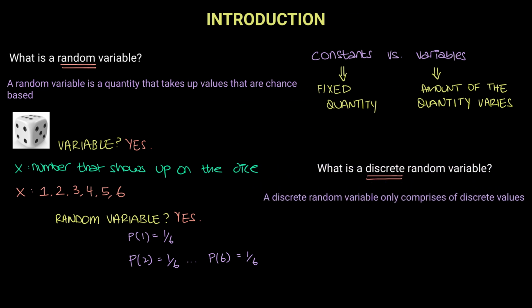A discrete random variable only comprises of discrete values. So for example, in this experiment, all these values are discrete values, which means that they are whole numbers, 1, 2, 3, 4, 5, 6. They do not have numbers such as 1.5, 1.6, etc. So a discrete random variable will only consist of whole numbers, discrete numbers, and will not have continuous data.